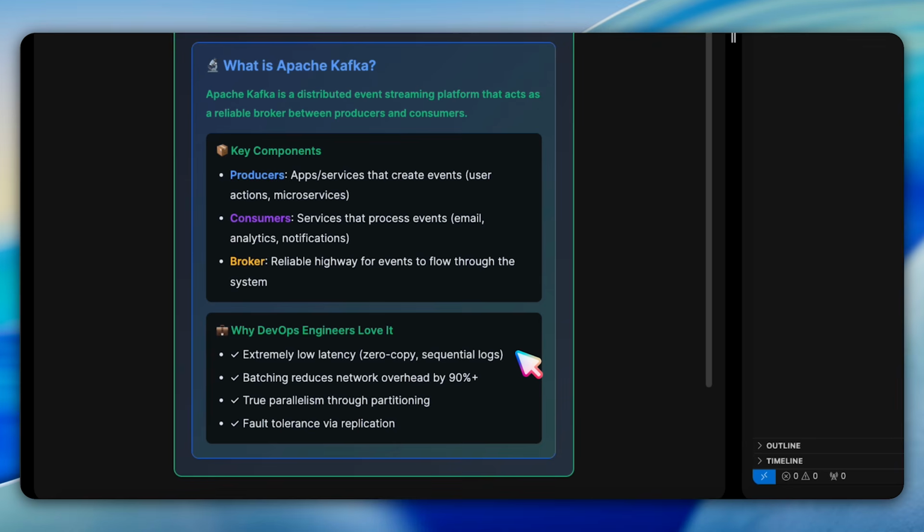Kafka has three main components: producers, which create events like client apps and microservices, brokers, which act as a reliable highway for events to flow through, and consumers, which process events like email services and analytics pipeline. The platform is loved by DevOps engineers because it provides extremely low latency with zero copy transfers, batching that reduces network overhead by 90%, true parallelism through partitioning, and fault tolerance through replication.